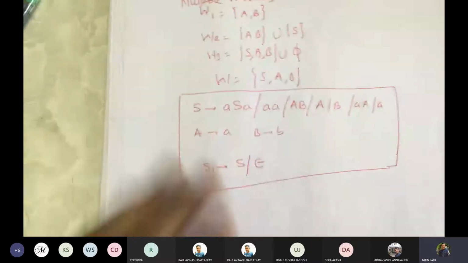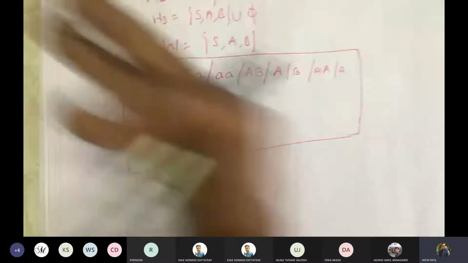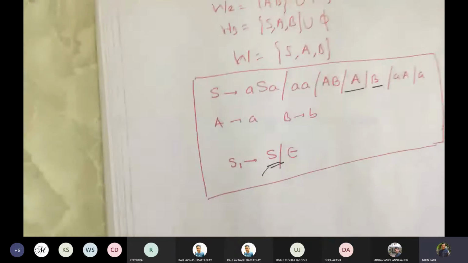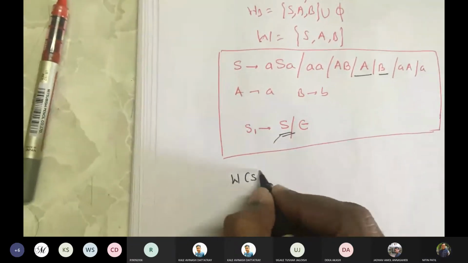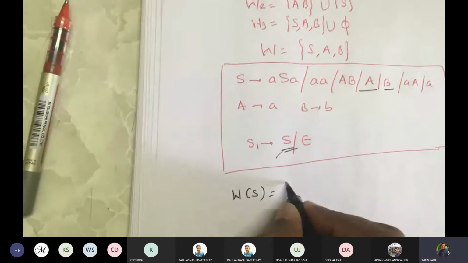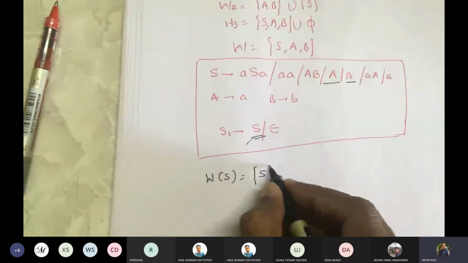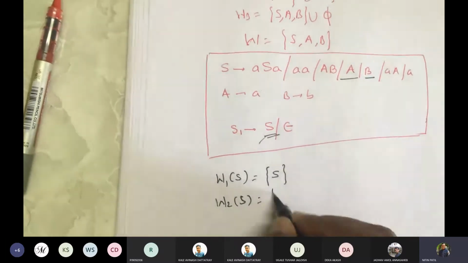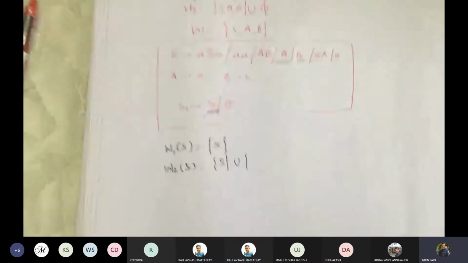And now we have unit productions here. How many unit productions are there? Can somebody point out? We have this one, this one, and this one. So let us construct W for S. How do we construct it? We take W1 of S as S. Then we take W2 of S to be S union the unit productions for S. Is there any unit production for S?